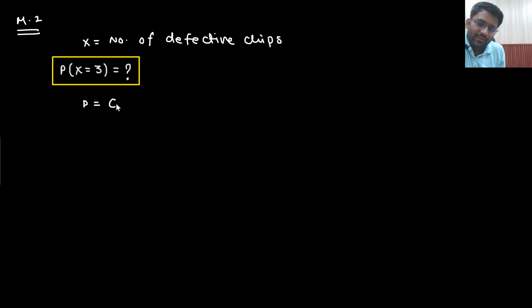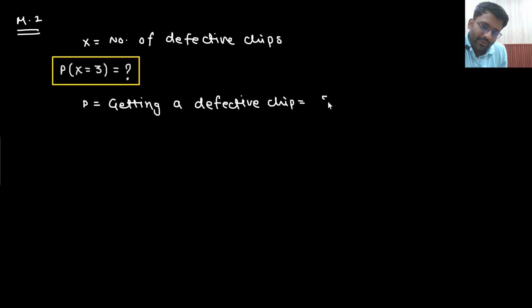getting a defective chip. So that would be equal to 5 by 100. Now I am defining a probability Q, which will be not getting a defective chip. That means you are getting a non-defective chip. That would be 95 by 100.